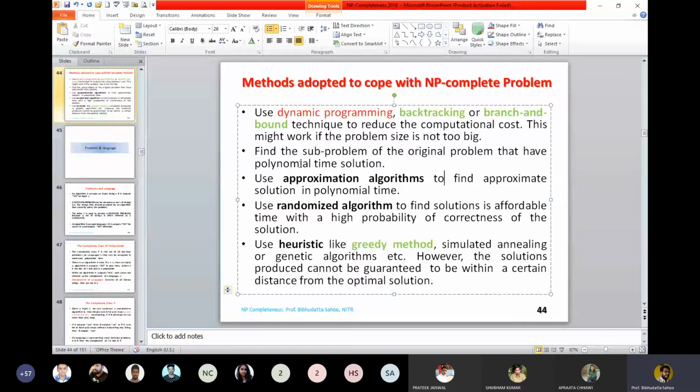So this is the idea of the approximation algorithm: to find an approximate solution. Why approximate solution? You are trying to find the optimal tour for 500 cities, but it is exponential in nature. Then you find that if you ignore 5 points, you can have a polynomial time algorithm.